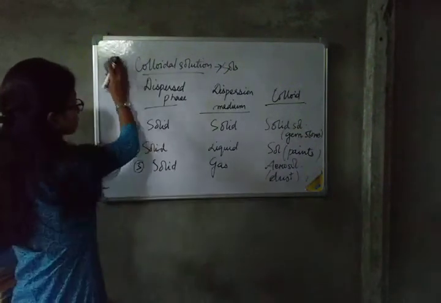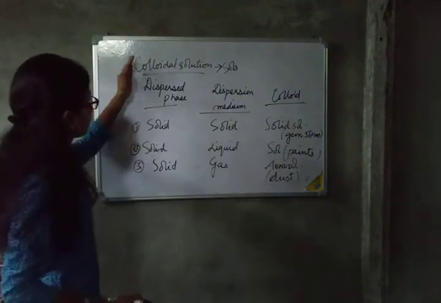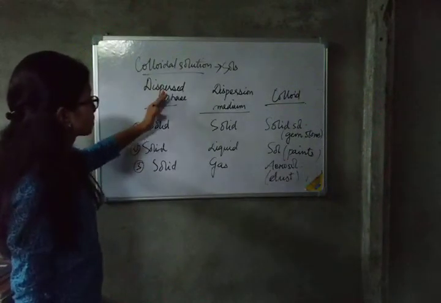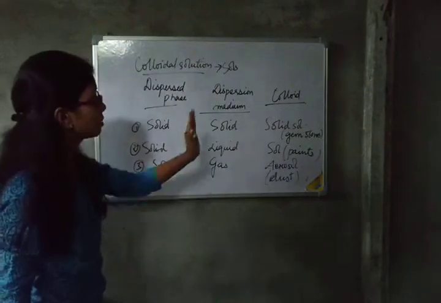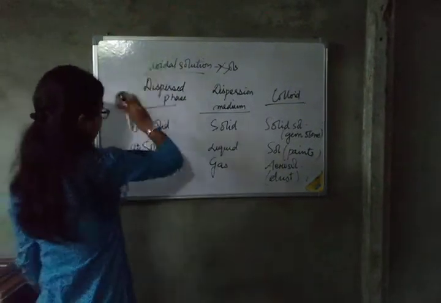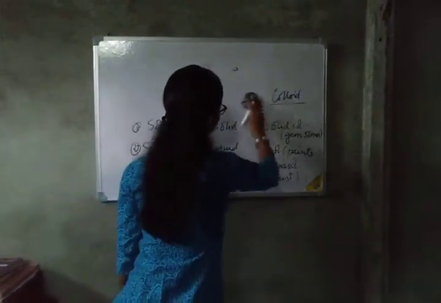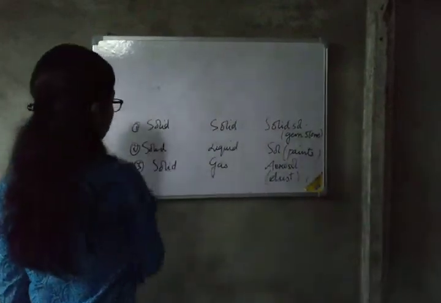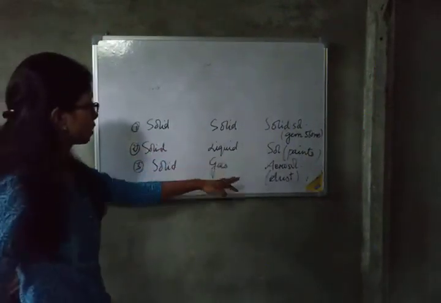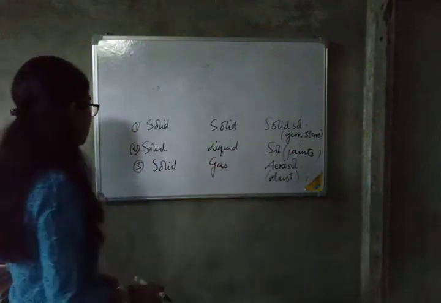Another type of colloid, here you see I am rubbing this part. Now on the left hand side is the dispersed phase, the middle one is the dispersion medium, and the third column is the colloid. Just remember this: solid in solid, solid sol; solid in liquid, just sol; solid in gas, these are known as aerosols.